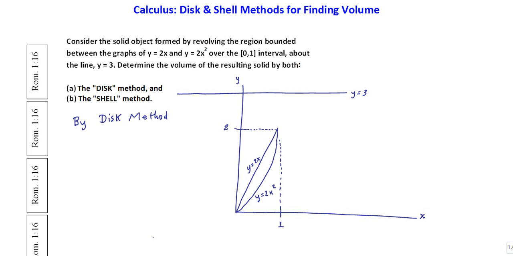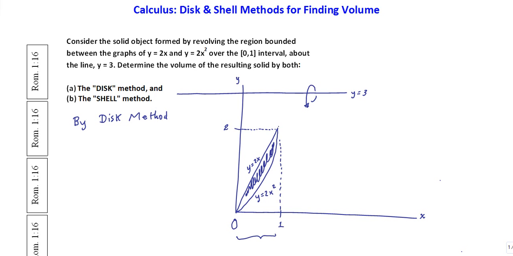We're going to have a calculus session in today's video, and specifically we're going to check out trying to find the volume of the resulting three-dimensional object that comes about by revolving a two-dimensional planar area, namely the one that I'm sketching out right there, about a line or an axis, namely in today's video, the line y equals 3, shown there. We're confining this region to the interval 0 to 1, as shown right over here on the x-axis.